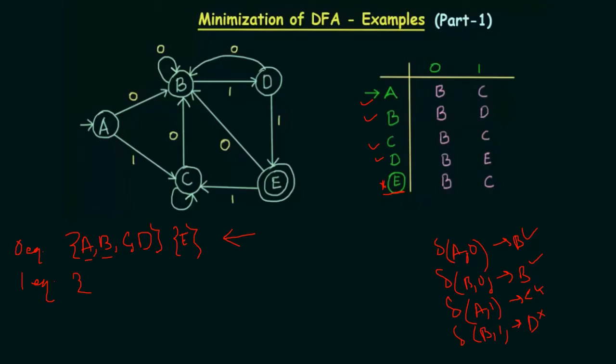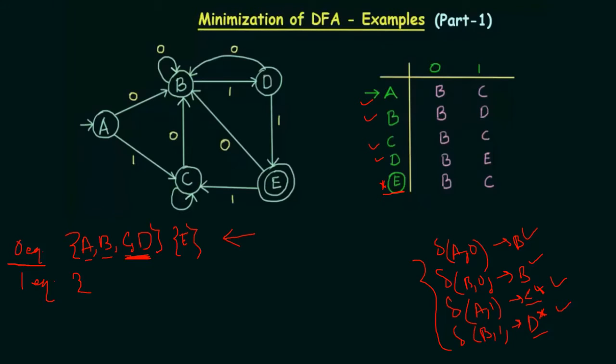But also in that case, you have to look at the previous equivalence. If these non-final states are different and they are paired together in the previous equivalence, then you can accept it. So for both of these transitions it is accepted. Why? Because C and D were in the same equivalence in the previous equivalence.